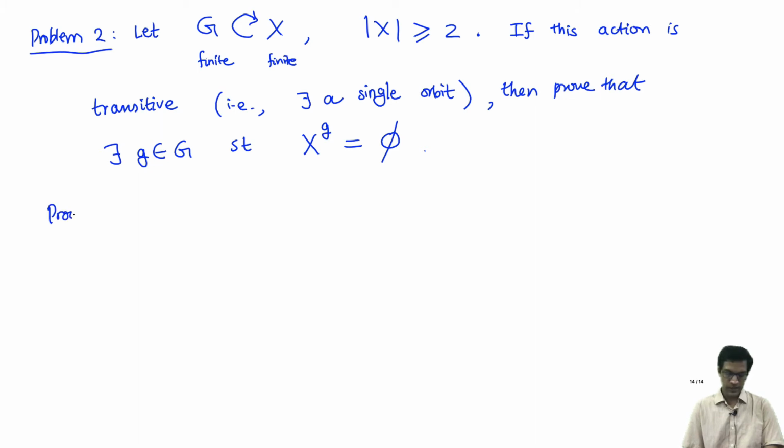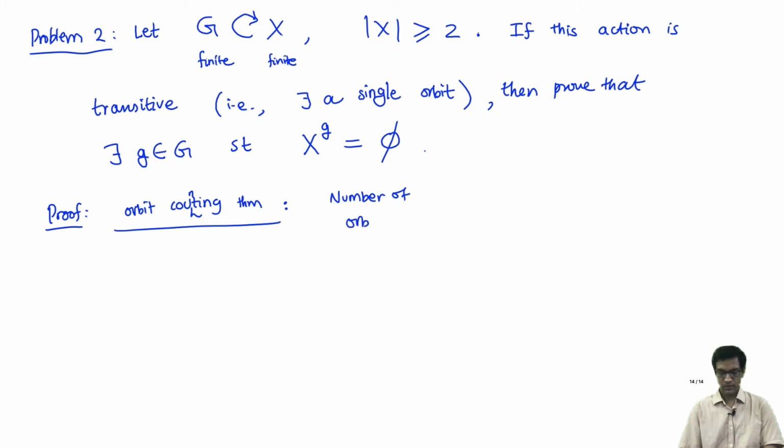Okay, so let's prove this again, and to do this we'll just use the orbit counting theorem again. Recall the orbit counting theorem, which says that the number of orbits is the same as 1 by the cardinality of the group, summation, the cardinality of the fixed points. Now we have assumed that this is a transitive action, which means there is a single orbit.